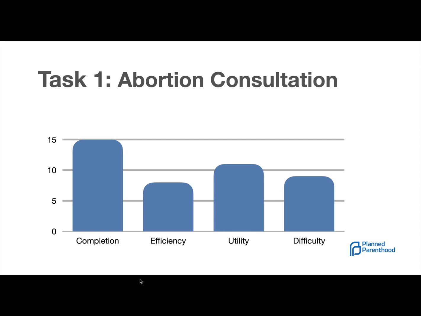5 of them were able to do it successfully over the threshold of 5. For utility, meaning the usefulness of it, it looks like about 10 of them felt like it was useful. The other over 10 thought it was useful. The rest of them kind of didn't feel like the information was as useful. And difficulty went over the threshold of 5. So there were about 8 folks who felt like it was a little bit difficult to get through the task.